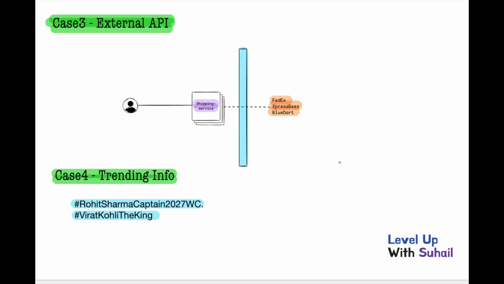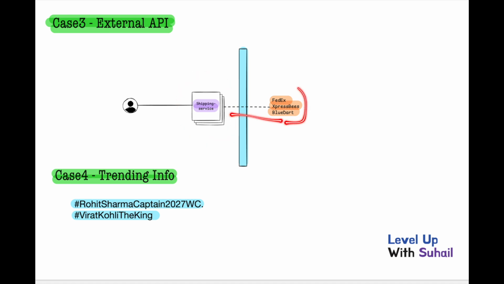Let's discuss use case 3, that is the external API. Sometimes the issue could be slightly different. Let's consider this scenario. Let's consider the same Amazon-like website, right? So users go to Amazon and buy a product, but there is a shipping service in Amazon which actually interacts with the shipping vendors.